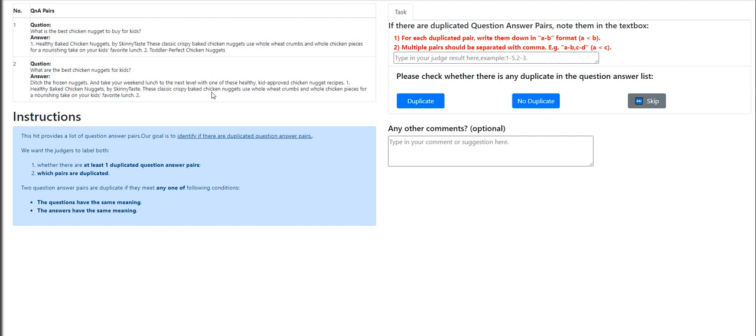What is the best chicken nugget to buy for kids? What are the best chicken nuggets for kids? Then it'll be a dupe. So one and then two. Click duplicate. Got their message.